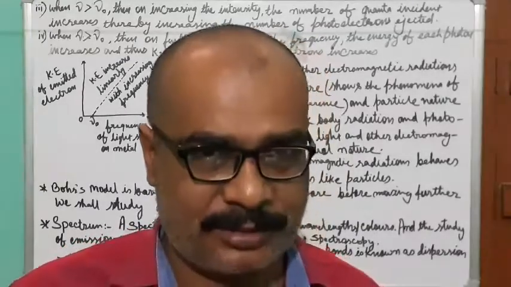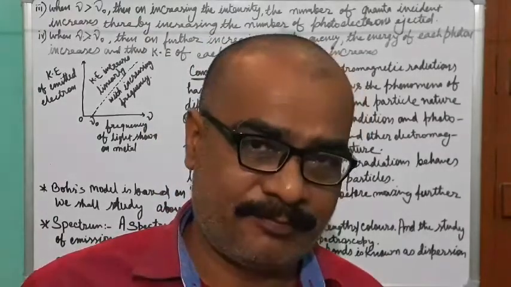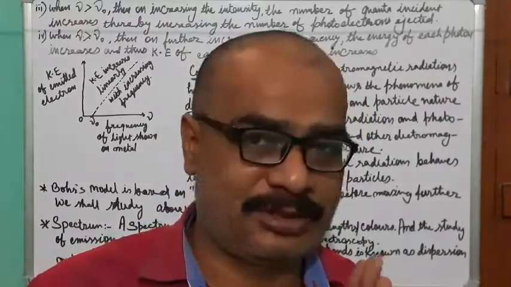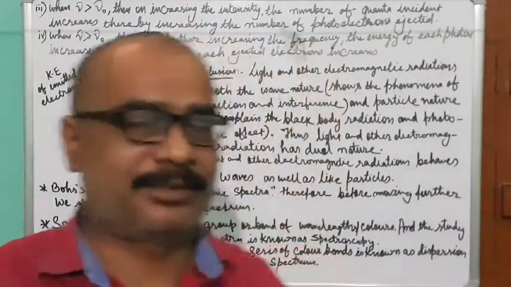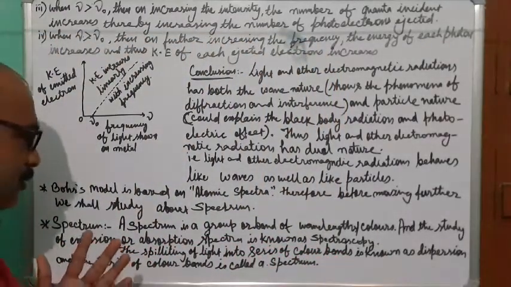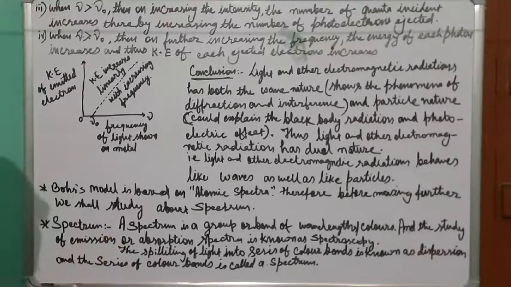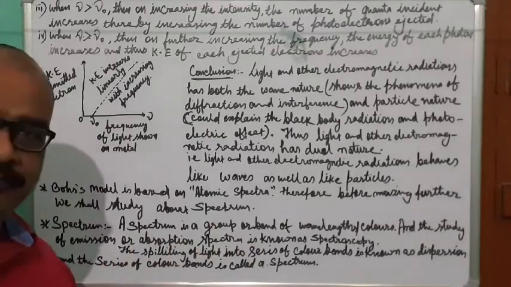Spectrum is a band of colors stacked with one another. The splitting of light into a series of colors is called dispersion, and that series of colors is called a spectrum.